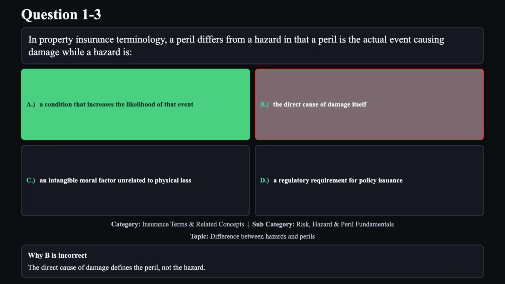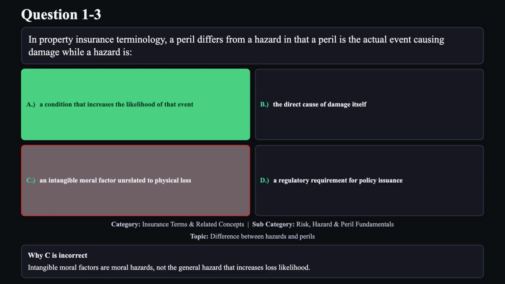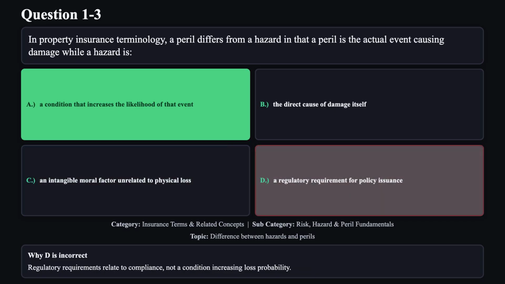Reason B is not correct. The direct cause of damage defines the peril, not the hazard. Reason C is not correct. Intangible moral factors are moral hazards, not the general hazard that increases loss likelihood. Reason D is not correct. Regulatory requirements relate to compliance, not a condition increasing loss probability.